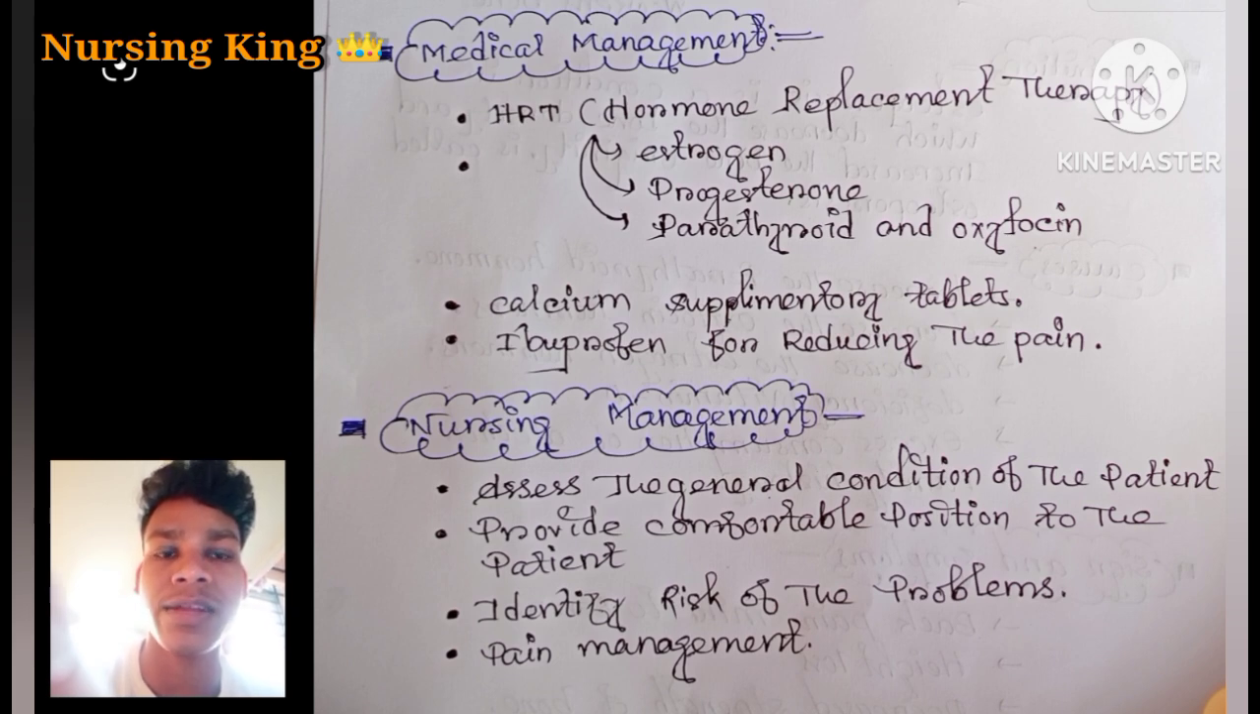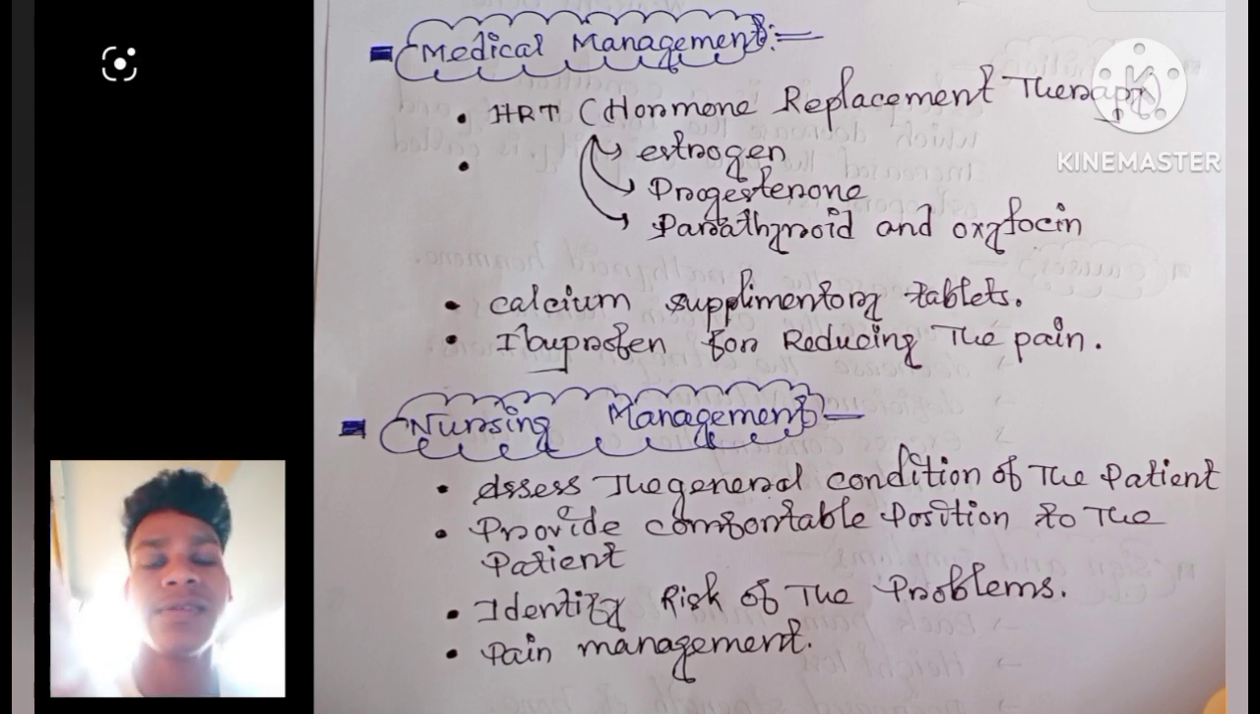And next, identify the risks of the problem. What are the risks? Mainly the chances of fracture. So identify the risks of the problem, assess, and manage pain, because in that condition severe pain can occur. Use medical and non-medical therapy to relieve the pain for the patient.